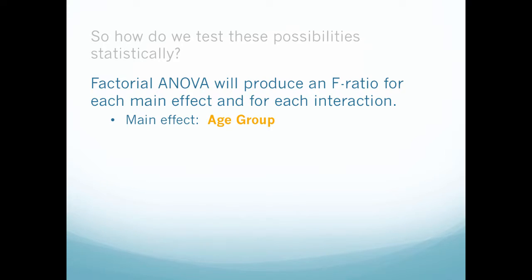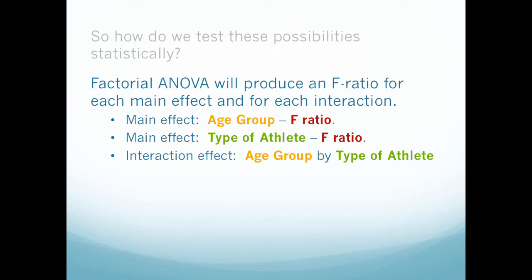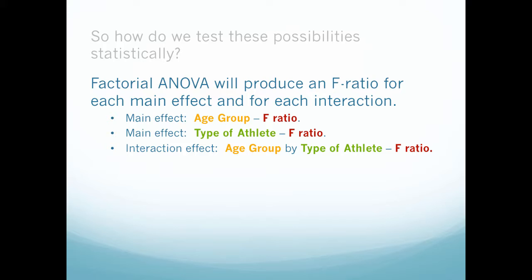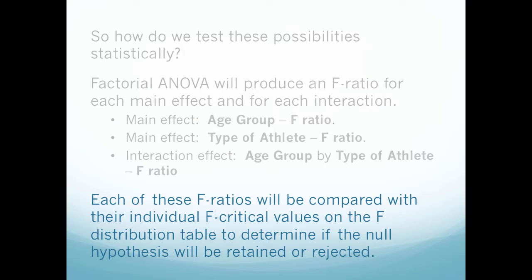So I'm going to have a main effect for my age group, which would have an F ratio, a main effect of my type of athlete, which would have an F ratio, and I'd have a third value, which is an interaction effect, and that then would be age group by type of athlete, or how they influence each other, and that then would have its own F ratio.